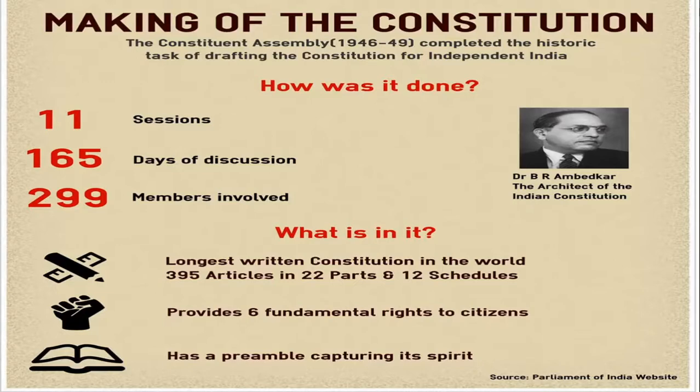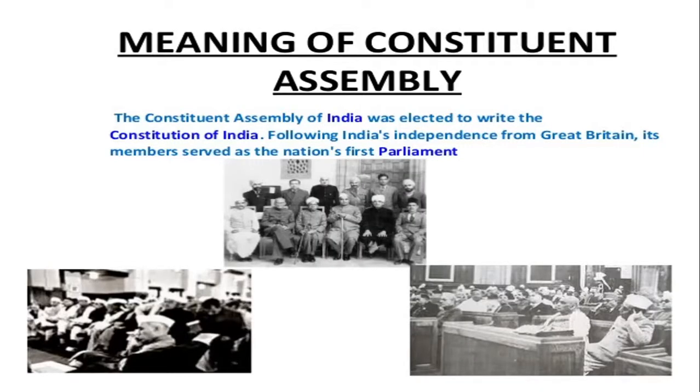And one very important point is we have Dr. Babasaheb Ambedkar, who is called the architect of the Indian constitution because he had a lion's share in framing and implementing this constitution. So this is about the constitution of our country. Let us go back and see the meaning of the Constituent Assembly. I told you the Constituent Assembly is this particular group of people who came together in order to write this constitution. So they have not written it directly, okay?